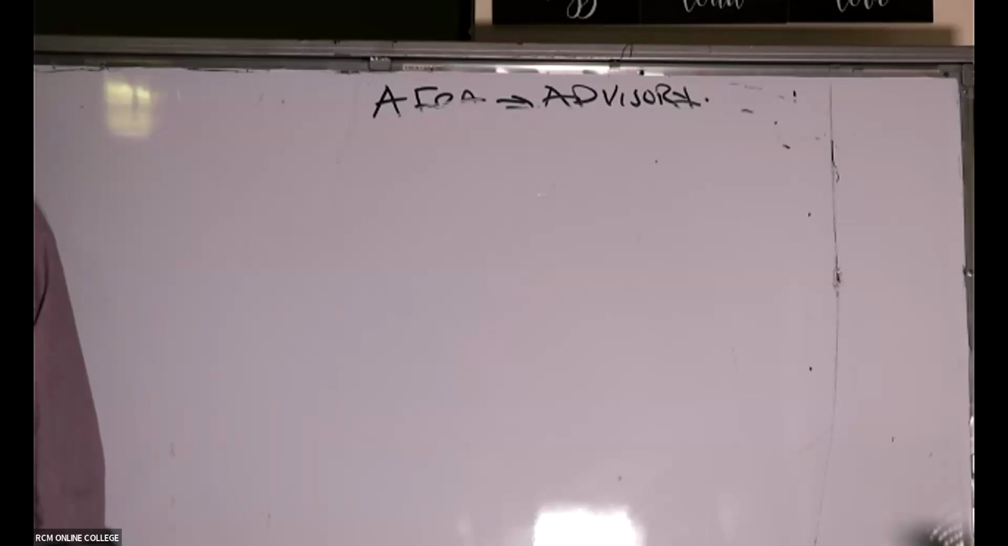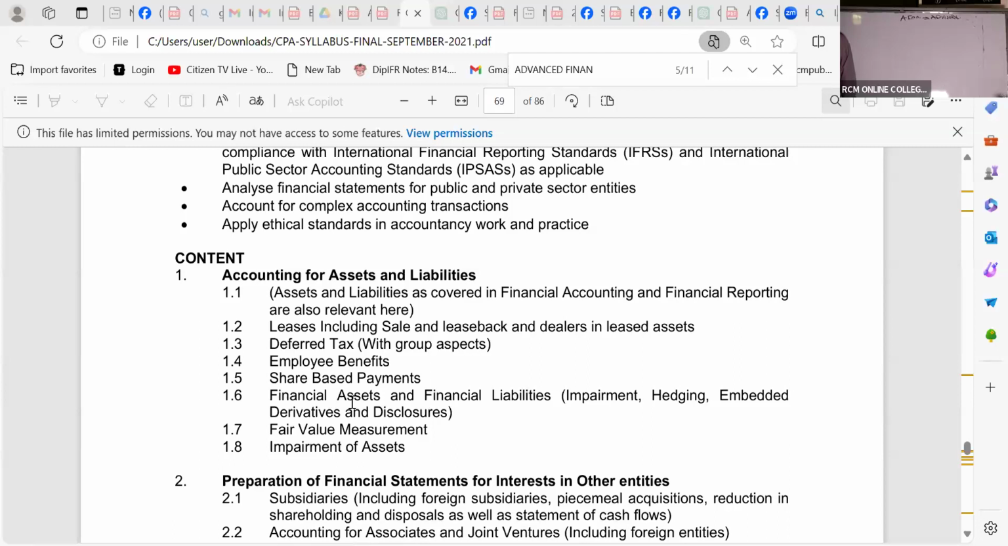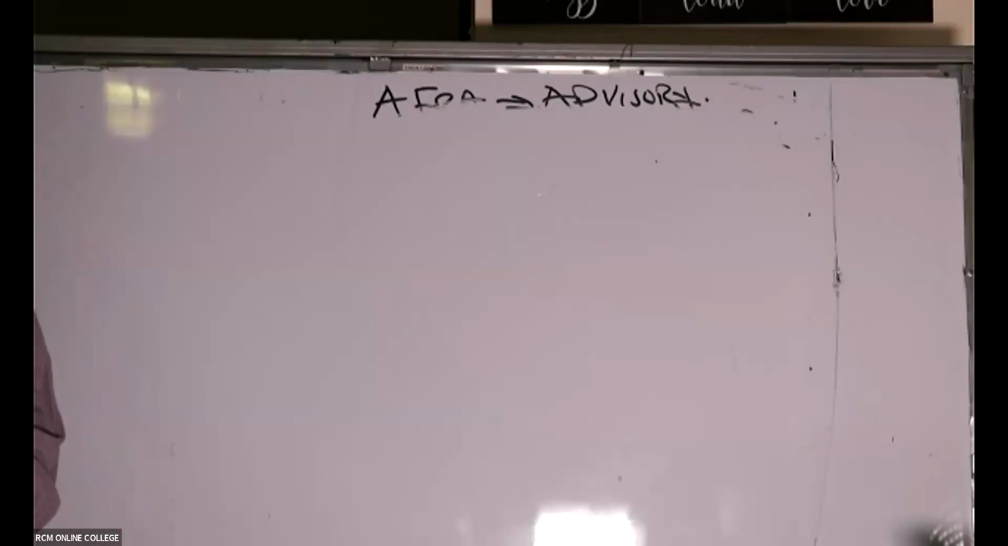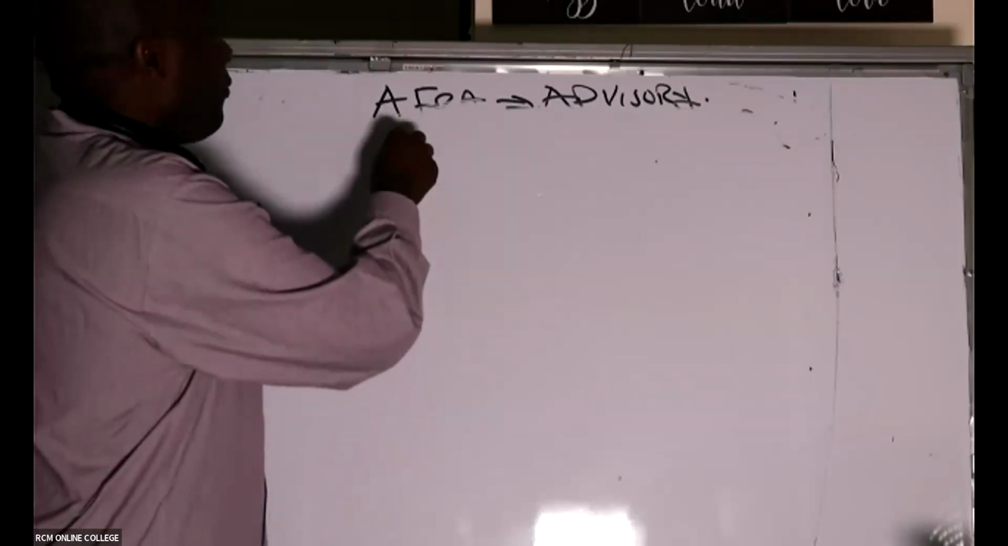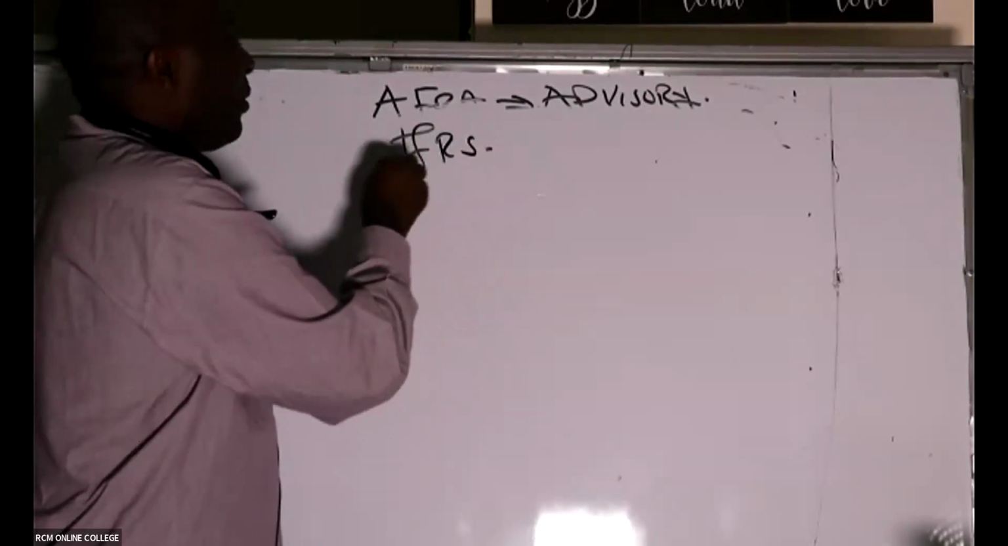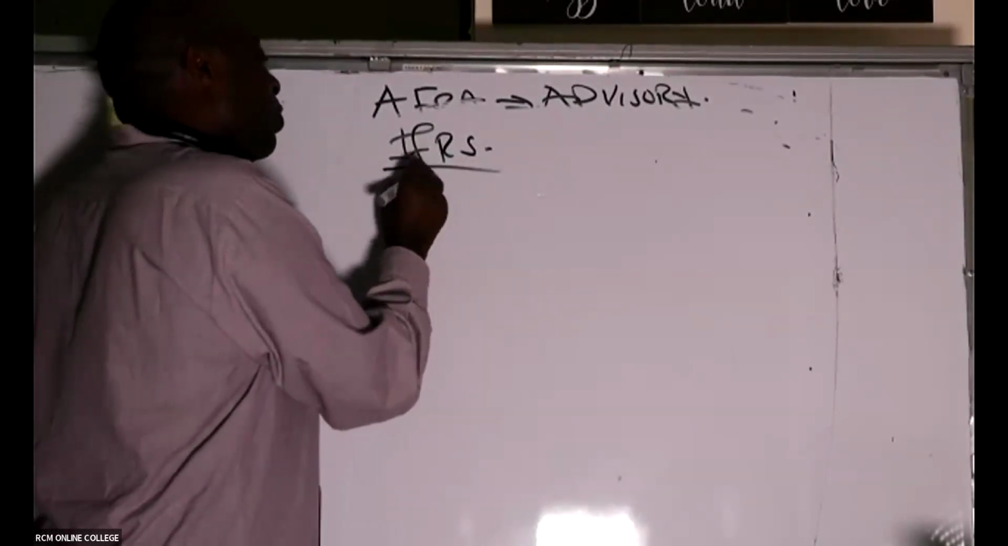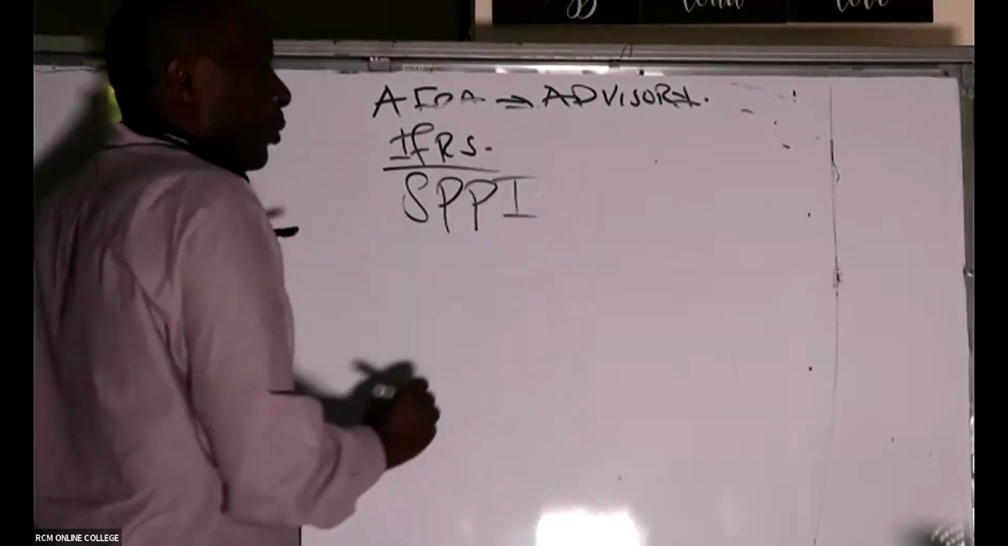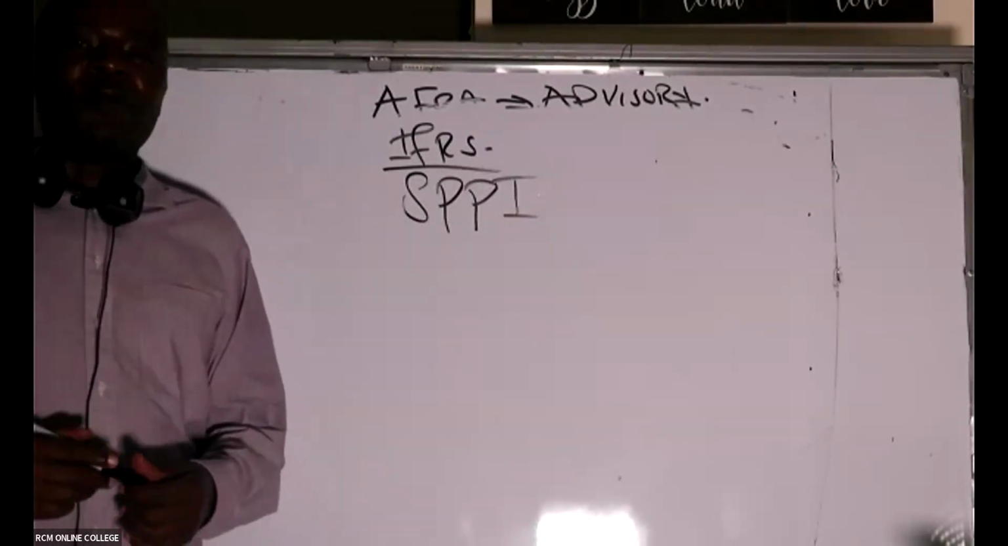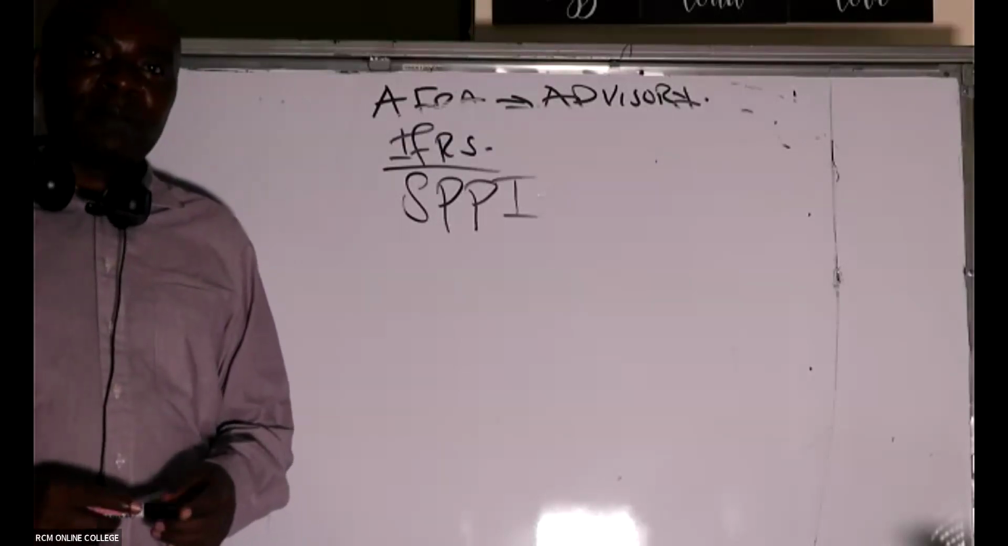Now, ladies and gentlemen, after that, what else do we have? We have financial assets, financial liabilities, impairment, hedging, embedded derivatives, and disclosures. These are basically under different standards, but we have IFRS 9. Under IFRS 9, you will hear us talking about derivatives, and you'll be hearing the concept of the SPPI test.